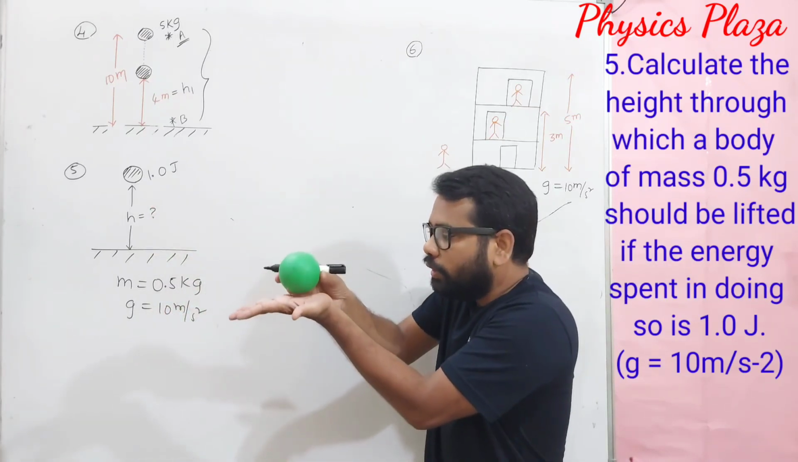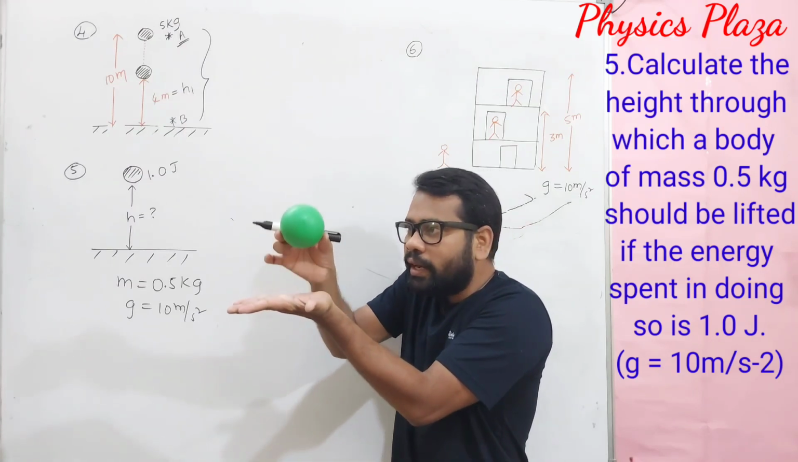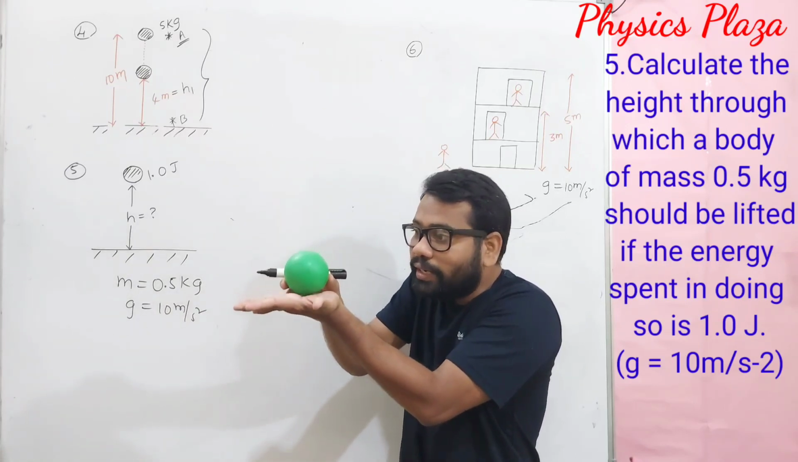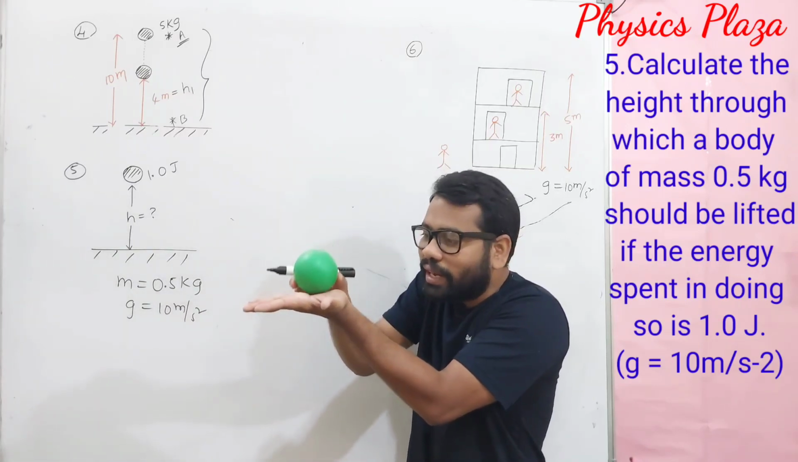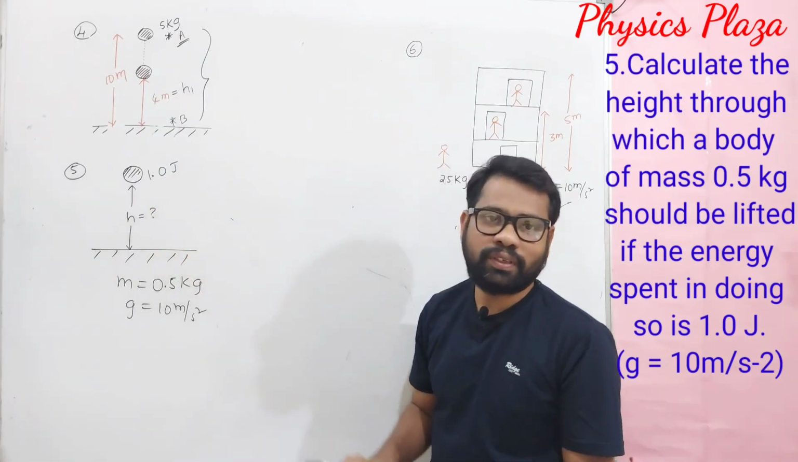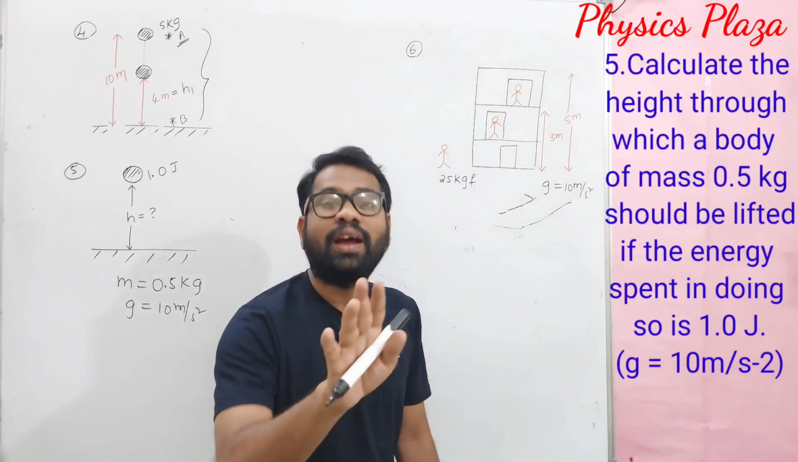Means in order to lift the body of mass 0.5 kg through a certain height, the energy spent is 1 joule. Then through what height is this body lifted? So we have to calculate this height so that the energy spent is 1 joule. Your g value is given as 10 meter per second square.